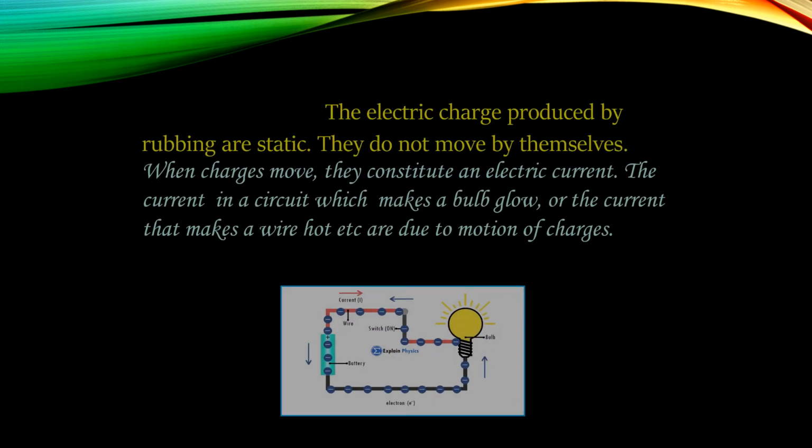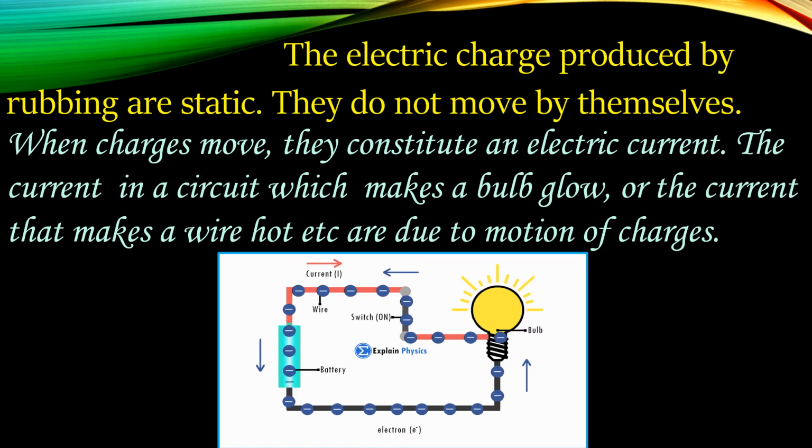Therefore, the electric charges produced by rubbing are static. That means they are charges at rest. They do not move by themselves. But when electric charges move, that will give rise to electric current. The current in a circuit which makes a bulb glow, or the current that makes a wire hot, etc., are due to motion of charges, because in an electric circuit the charges are moving. So that will give rise to electric current.